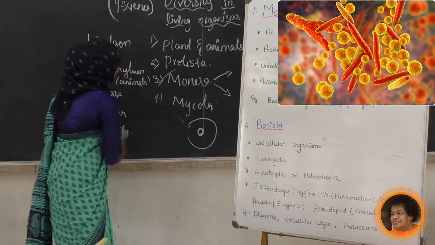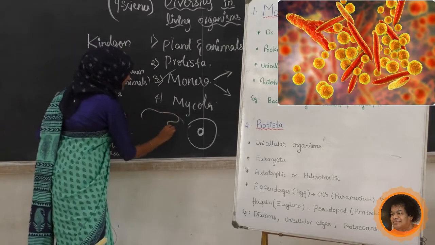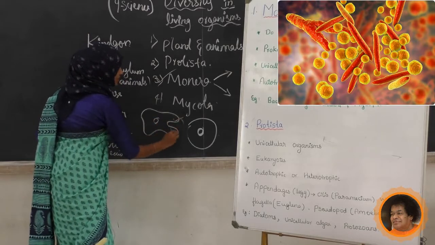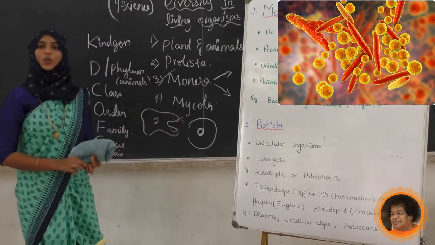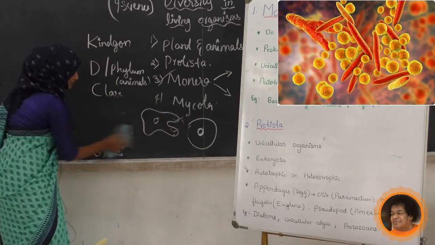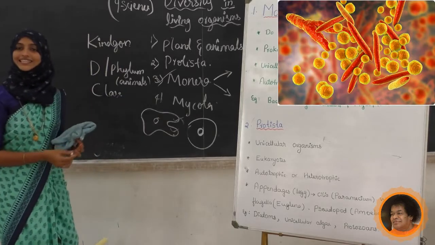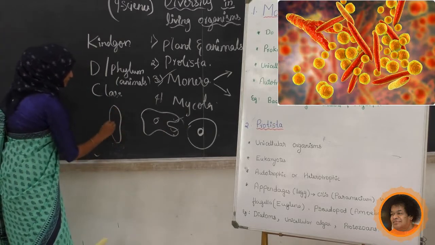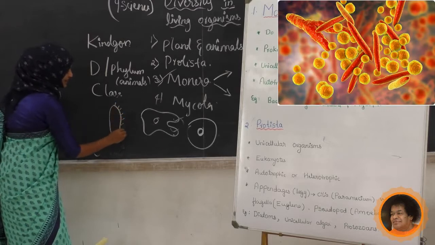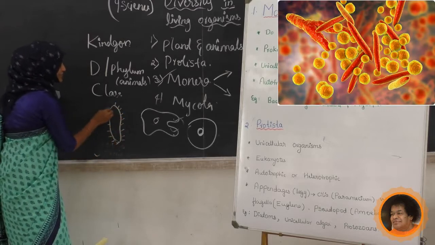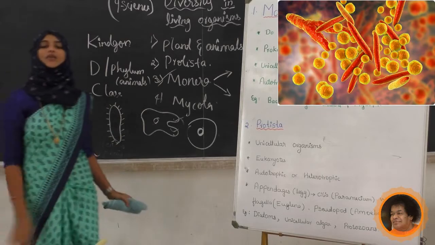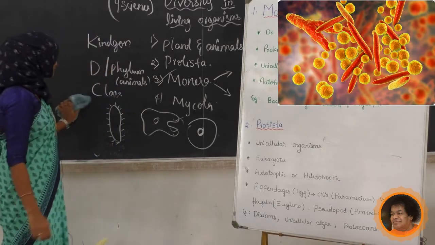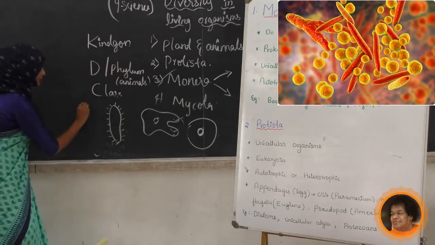See here, I will draw and show you, students, how it will be. This is an amoeba. Amoebas have a locomotory organ. What about the paramecium? If you draw a paramecium like this, it has cilia, small hair-like structures on its body. That is the locomotory organ of paramecium. What about the euglena?